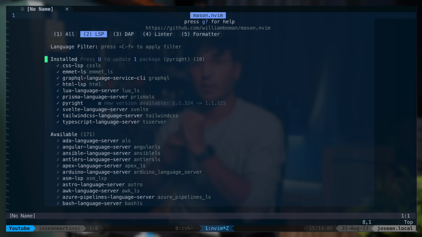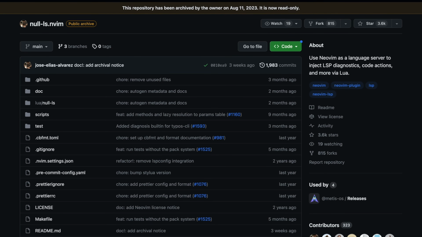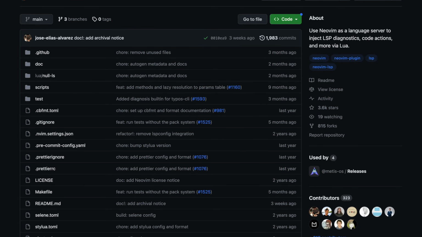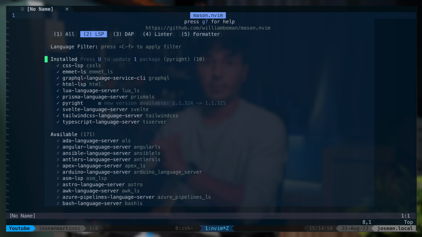I'm planning on doing a new video on linting and formatting in Neovim with some possible alternatives to null-ls, as null-ls is typically used for linting and formatting, but this plugin has been recently archived and some of you have been asking for an updated video on that. I still haven't migrated from null-ls. I am looking into alternatives, but it's still been working fine for me, at least for now.